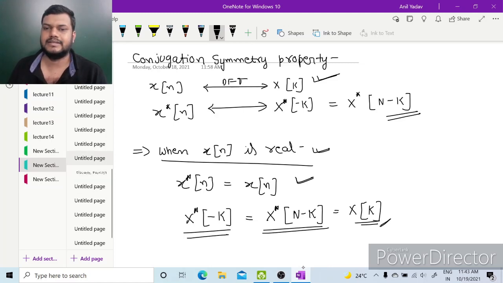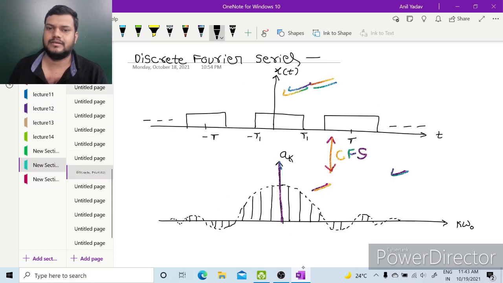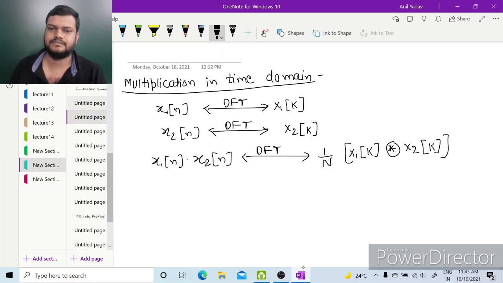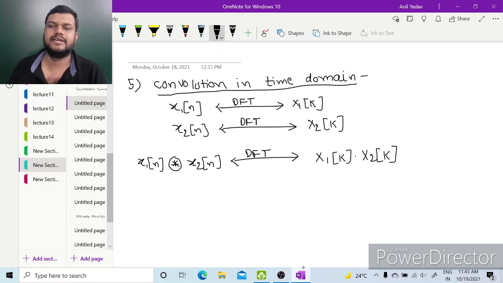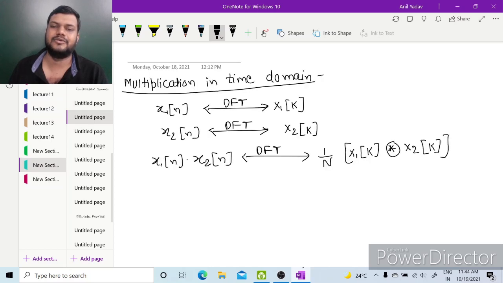Now next, after conjugation symmetry property, we have convolution in time domain. So if x1 of n has discrete Fourier transform x1 of k and x2 of n has discrete Fourier transform x2 of k, then x1 of n convolution with x2 of n will have discrete Fourier transform as x1 of k multiplied with x2 of k. Convolution in one domain results in multiplication in another domain.